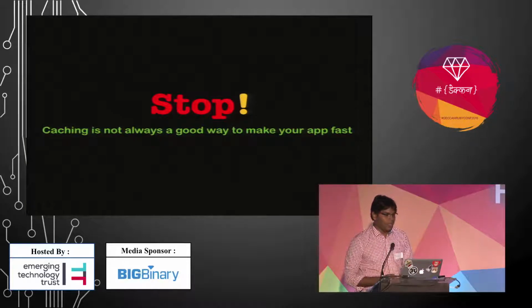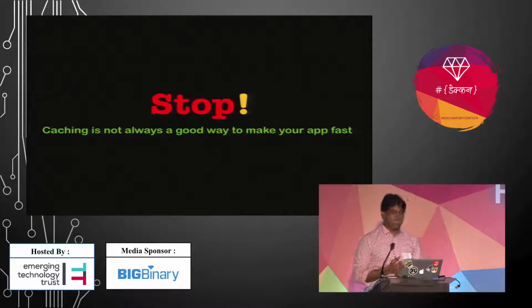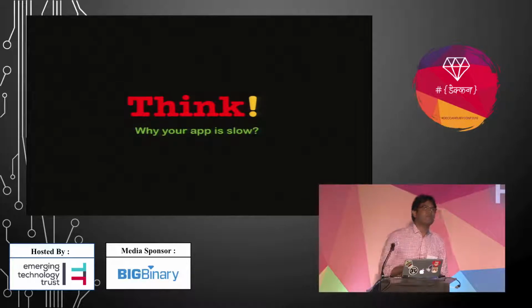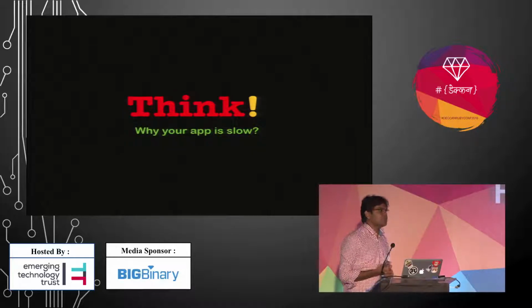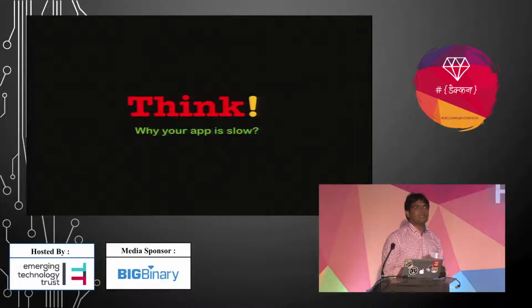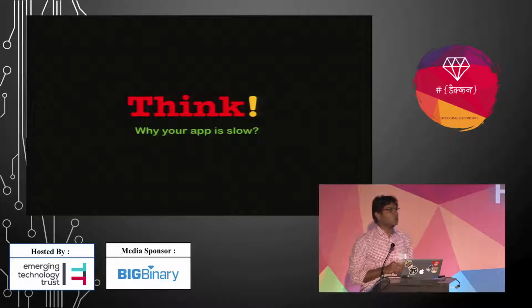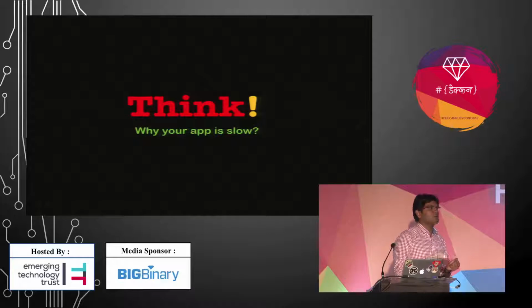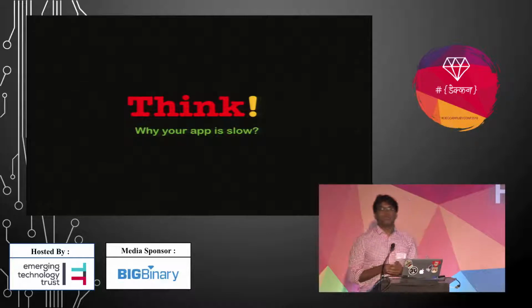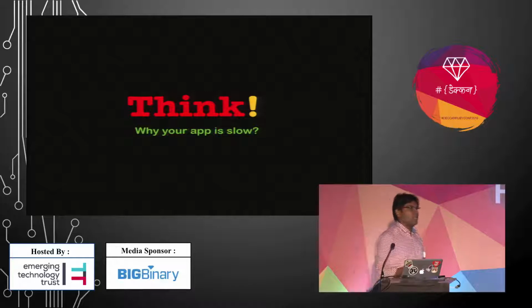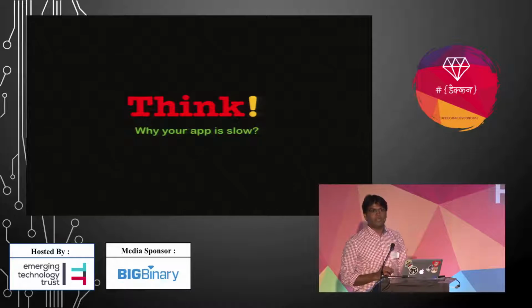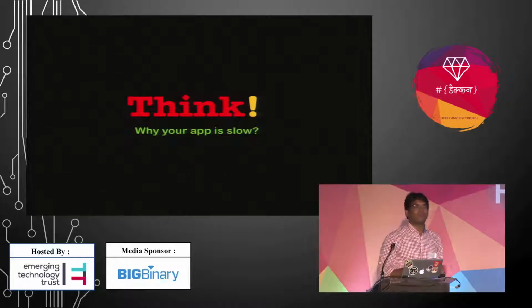Okay, stop. Caching is not always a good way to make your app fast. You have to investigate why your app is slow, why your action is taking several seconds, why your database queries are taking so long, and check all those logs. There are also tools like Bullet and New Relic. Using those tools, you can trace and find out where the issue is and solve it. Before using caching, you have to solve this. Otherwise, you are doing something wrong.